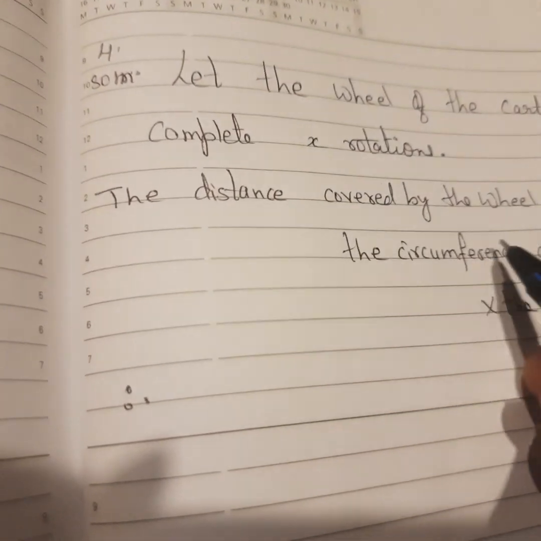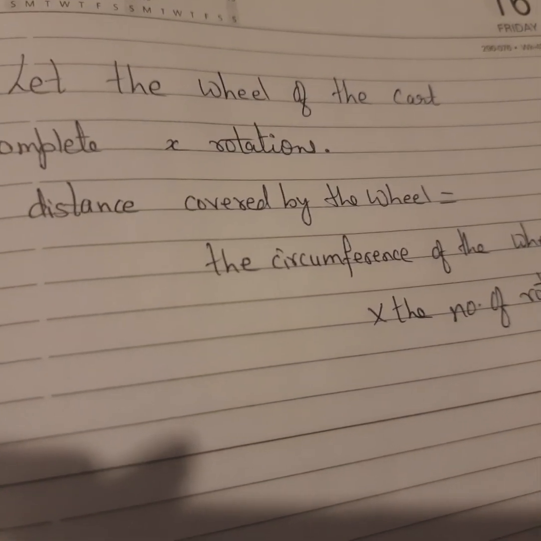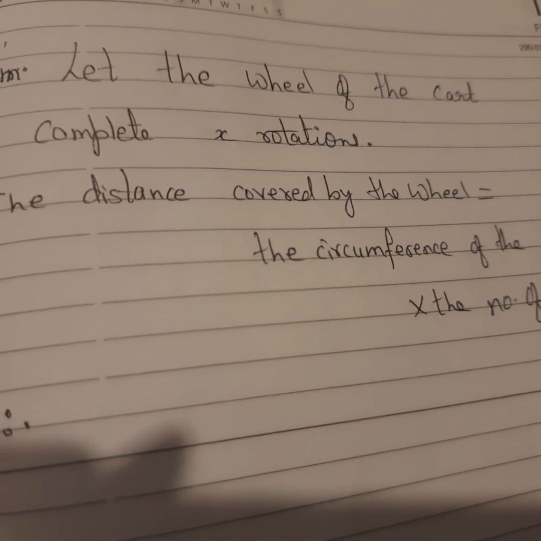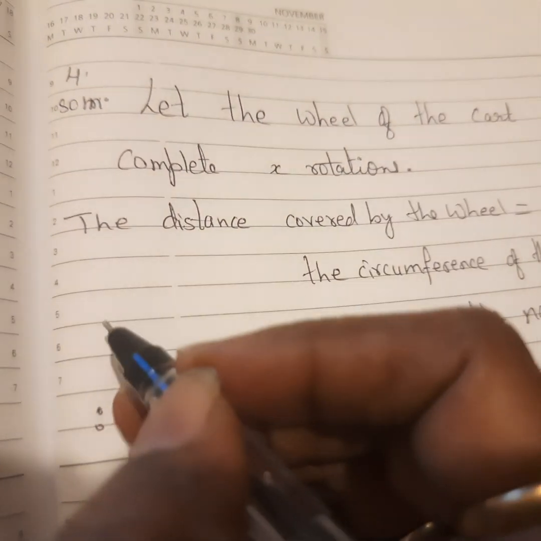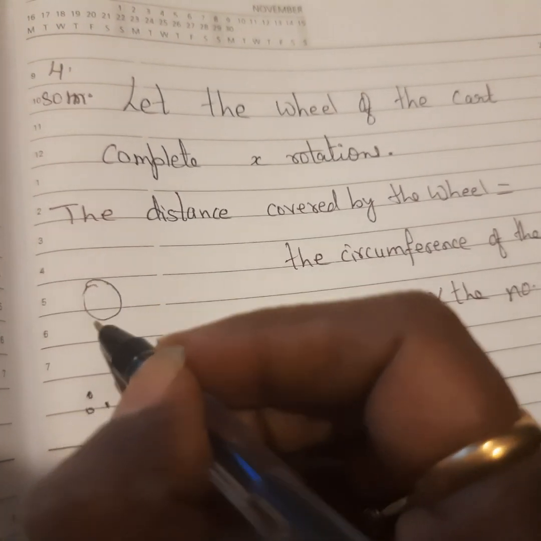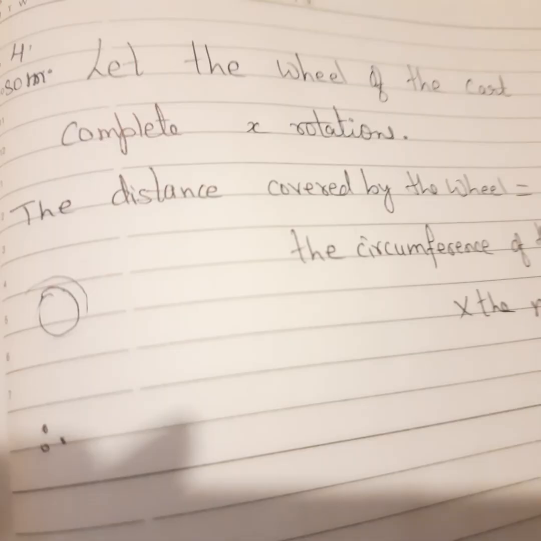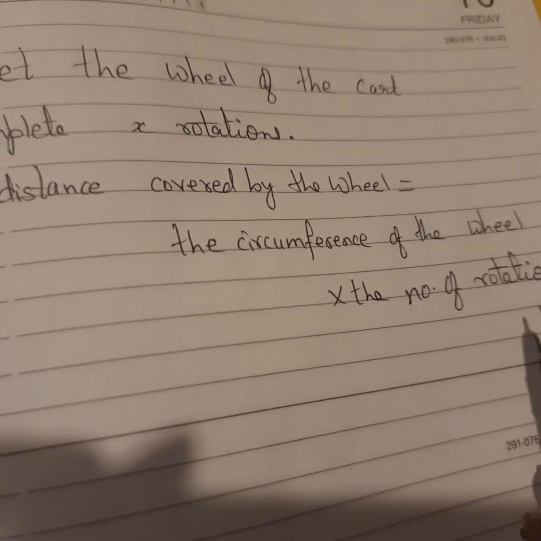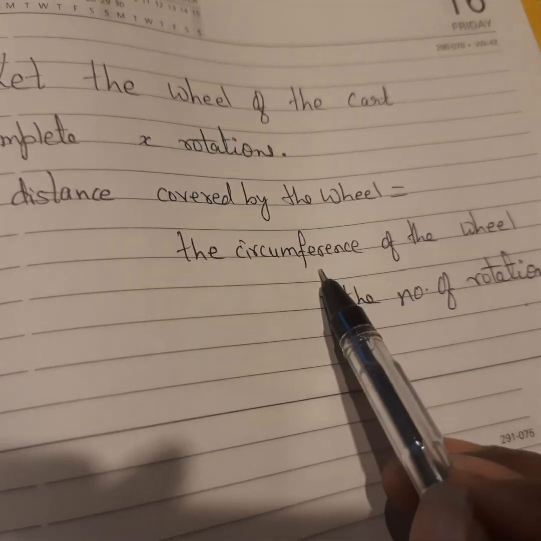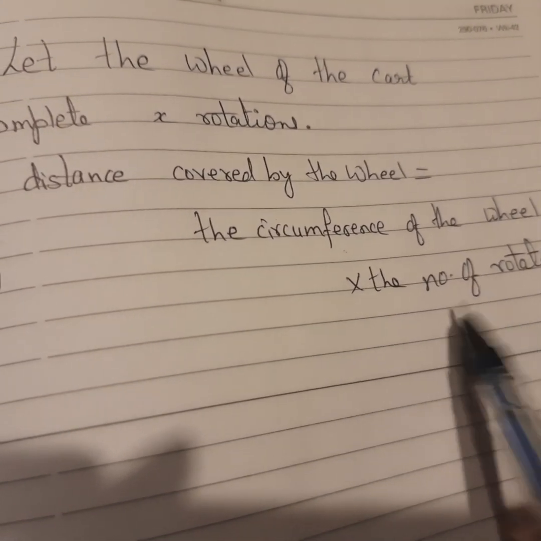The distance covered by the wheel is equal to the circumference of the wheel, because this is the wheel, children. It will start from here, and that is one rotation. So the distance covered is the circumference of the wheel into the number of rotations.